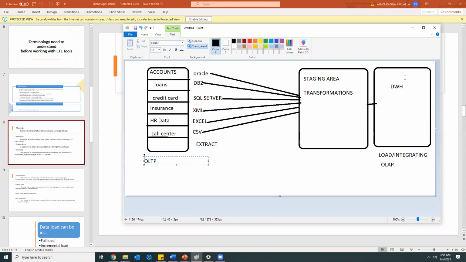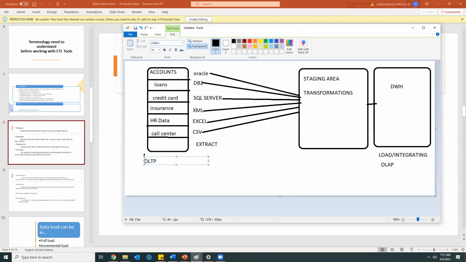But it cannot be in the form of XML or Excel or CSV. These are files, and no one will store data in the form of files after doing all the transformations. In some rare cases we'll be storing them, but we'll learn how to load the data later. All the OLTP and OLAP systems will be databases only.